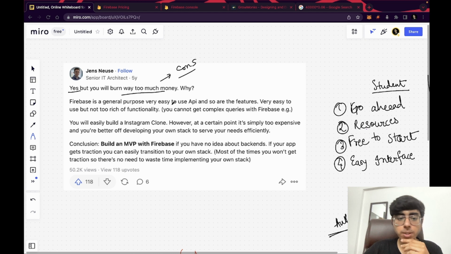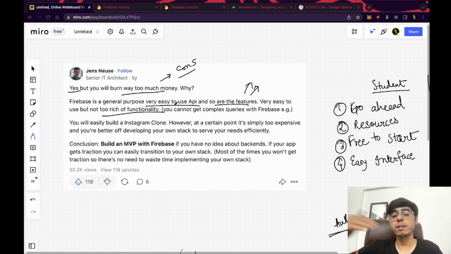Why? Firebase is a general purpose, very easy to use API, and so are the features. Features are a lot. We have already covered so many features. Very easy to use, but not too rich of functionality, right? You have seen all the cons about Firebase. You don't get so much functionality. You get services, but you don't get functionality. You cannot get complex queries, the same part as I covered. You cannot implement queries, you cannot implement search. With Firebase, it's really hard, right?